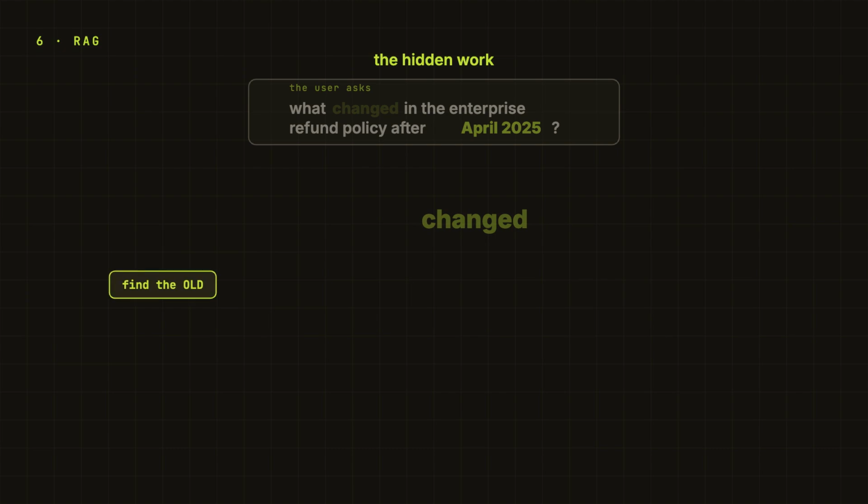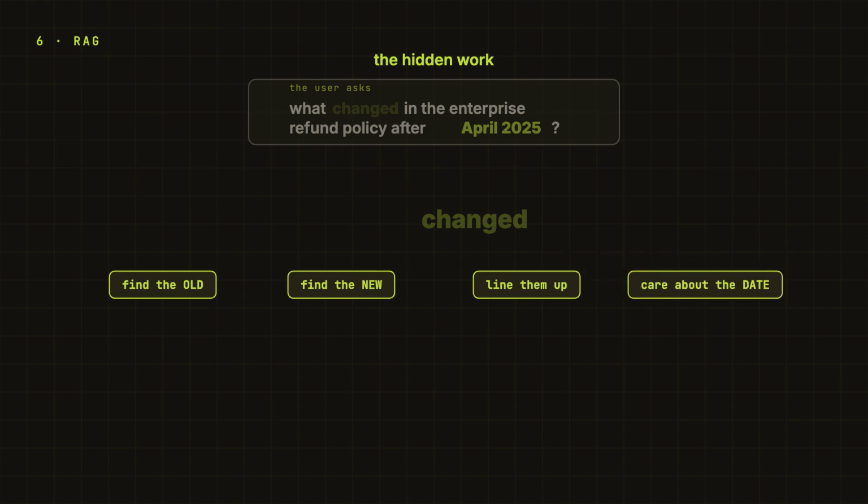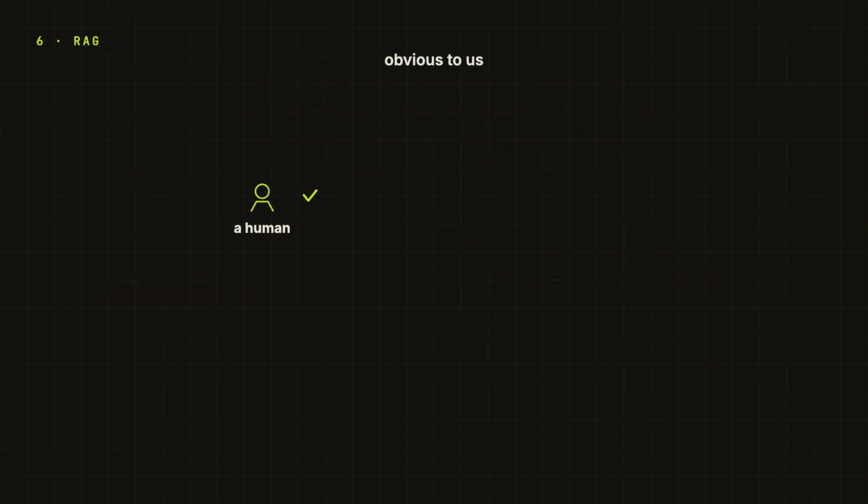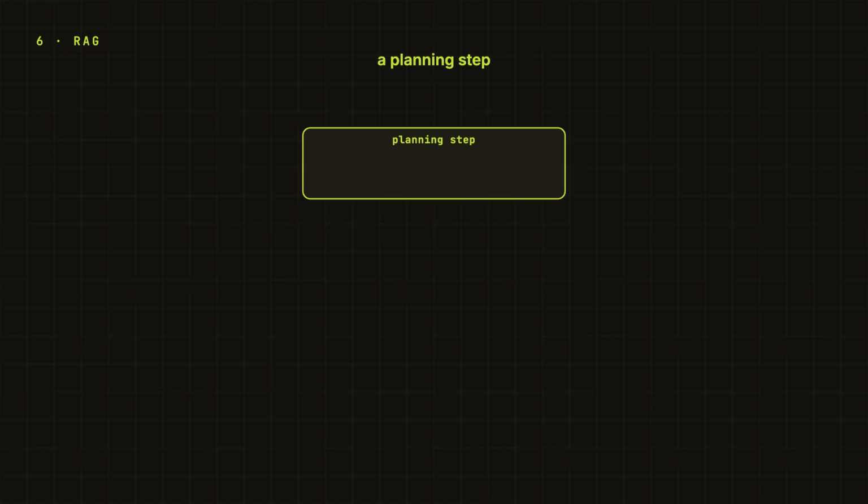It quietly means find the old policy, find the new one, line them up, and care about the date. And that hidden work is obvious to a human. It is not obvious to a retriever unless we ask for it. So, a production system actually needs a small planning step, not a giant agent rabbit hole, just enough to turn the human question into actual retriever workflow.